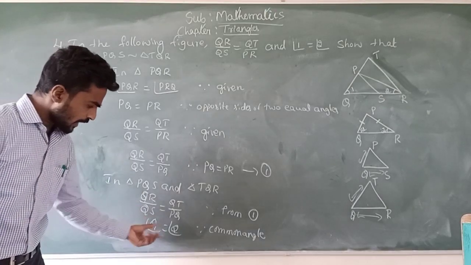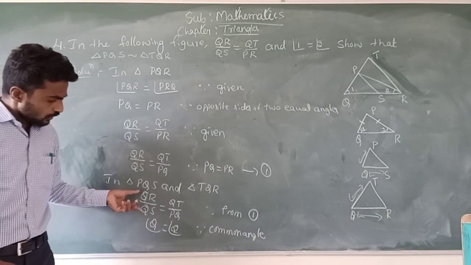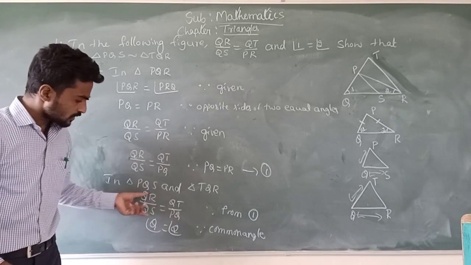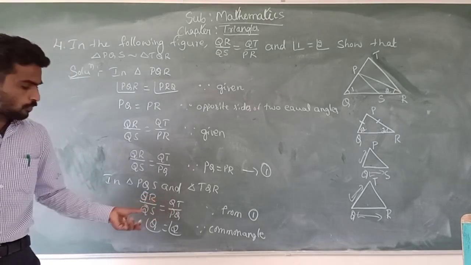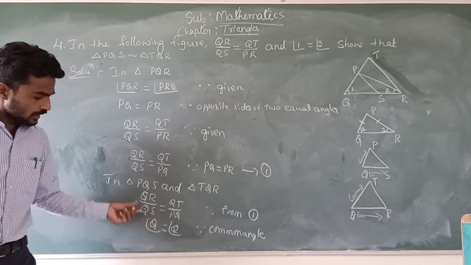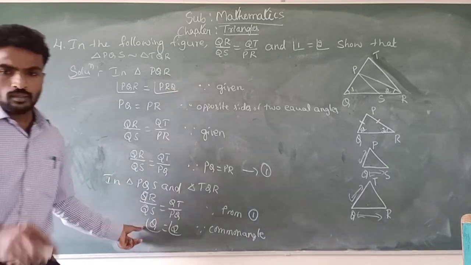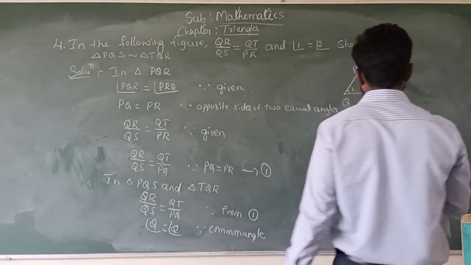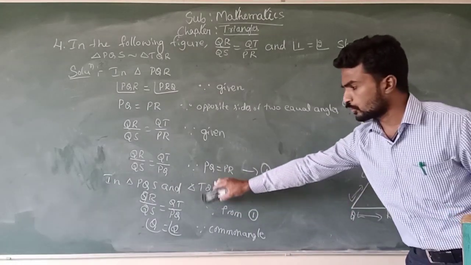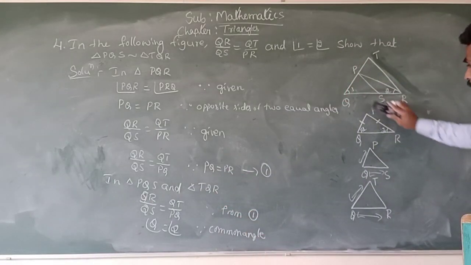Now one angle is equal and two corresponding sides are in the same ratio. By using the SAS similarity criterion, we can write that both the triangles are similar.